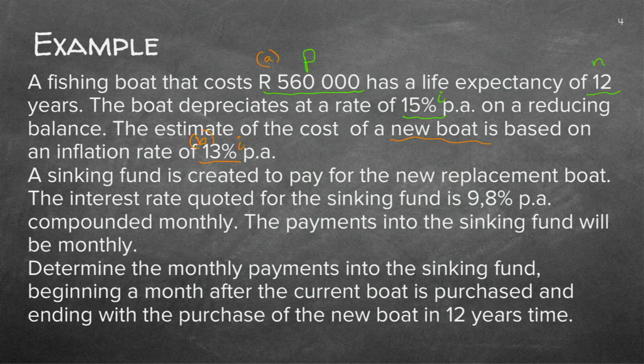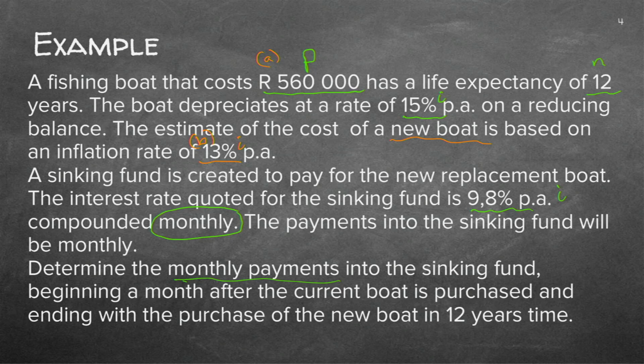And if we read further, a sinking fund is created to pay for the new replacement boat. The interest rate quoted for the sinking fund is 9.8% compounded monthly. So that is your I now for the sinking fund. Where do we do the sinking fund? Right in the very end. The D, the fourth sum, is where we use the F formula for the sinking fund, and that will be on a 9.8%.